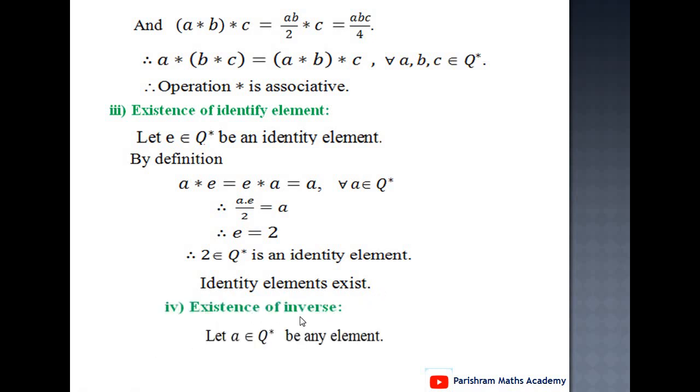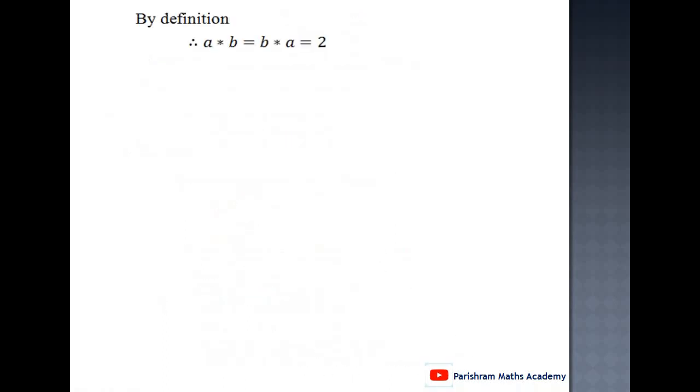Next, existence of inverse. Let a belongs to Q star be any element, and suppose that b is the inverse of a. Now b is the inverse of a, and therefore by definition a star b equal to b star a equal to 2, because 2 is the identity element in Q star. But a star b is the same as ab upon 2 equal to 2.